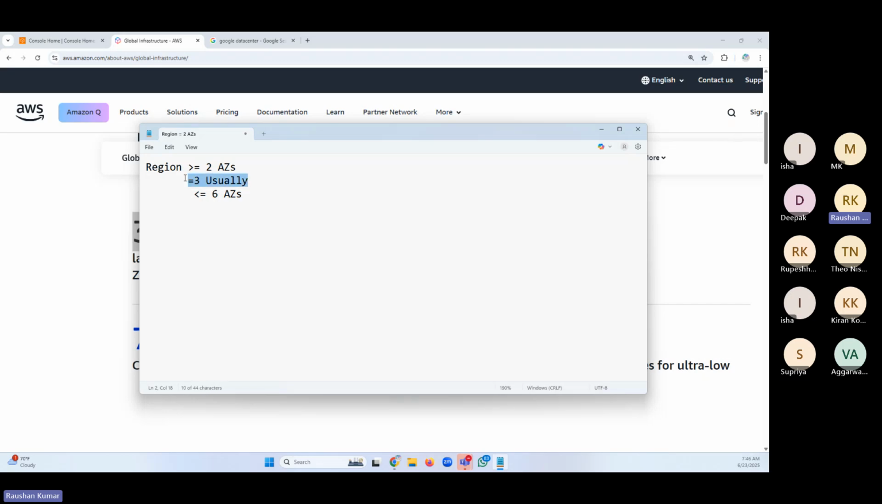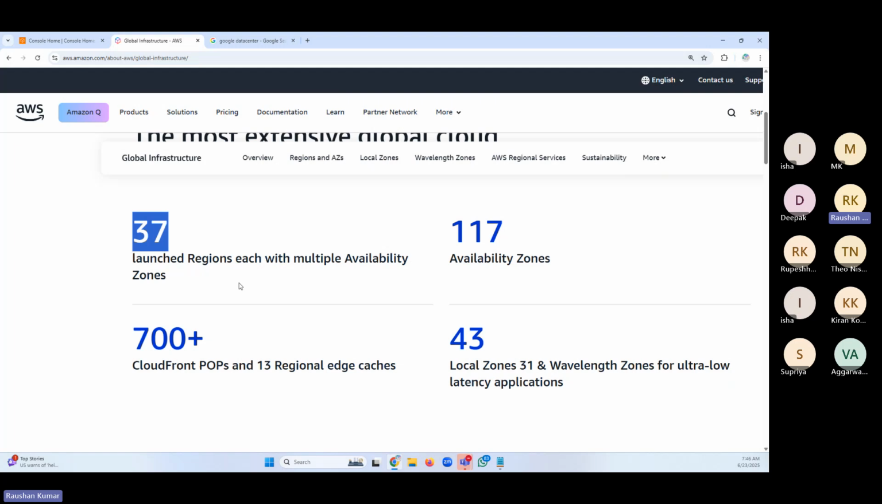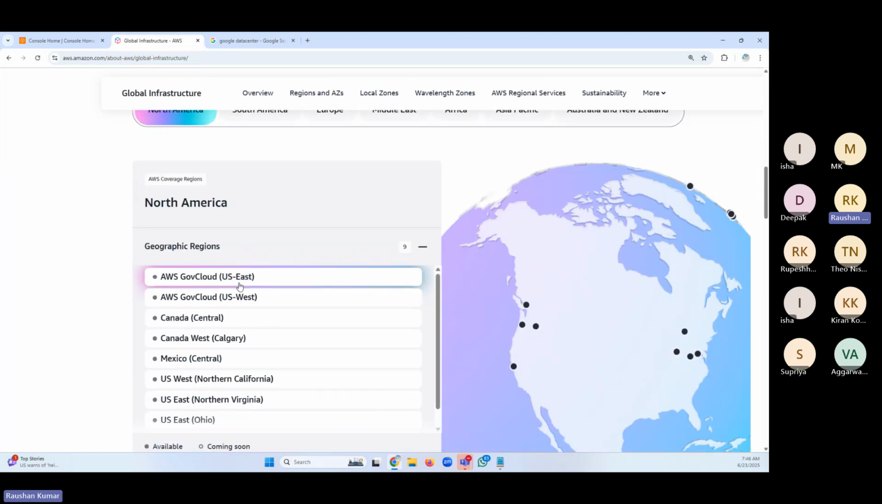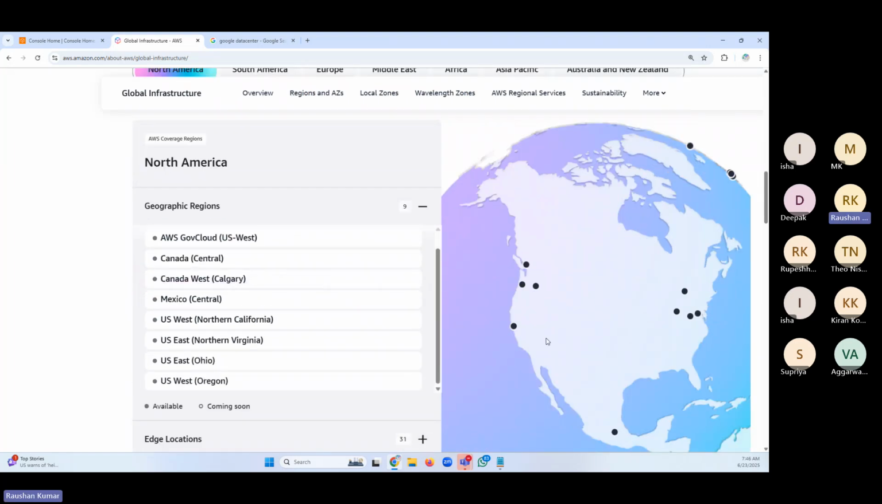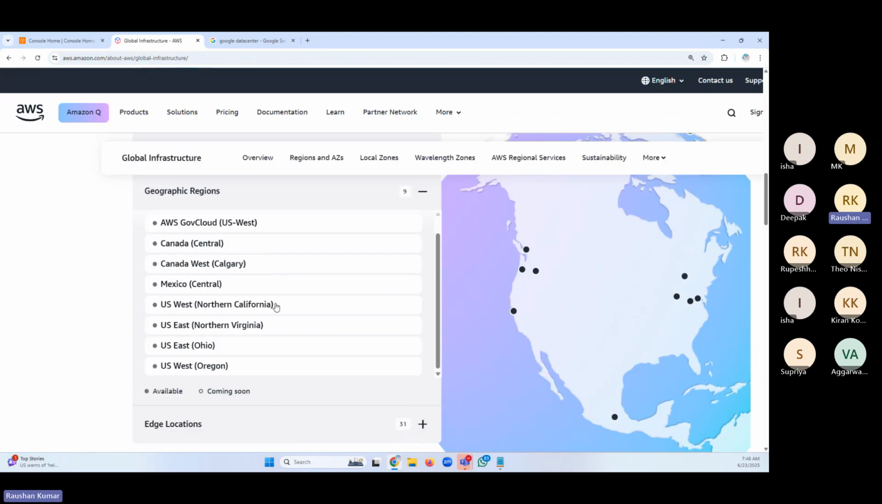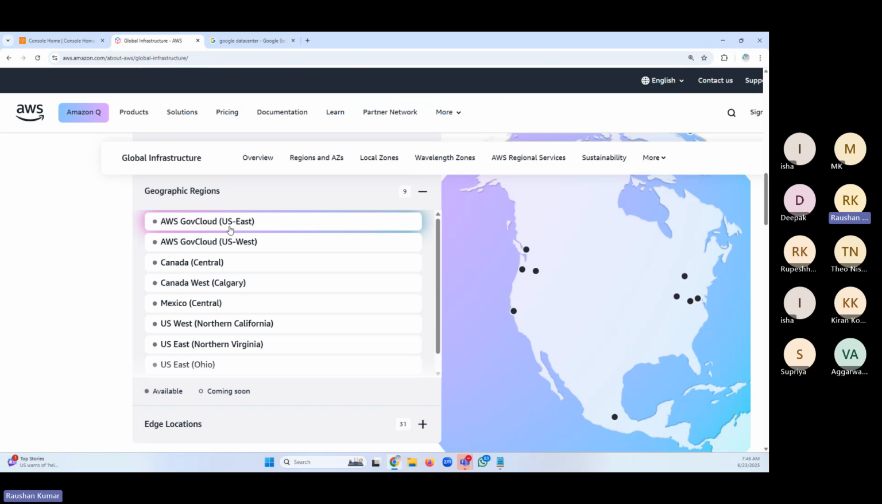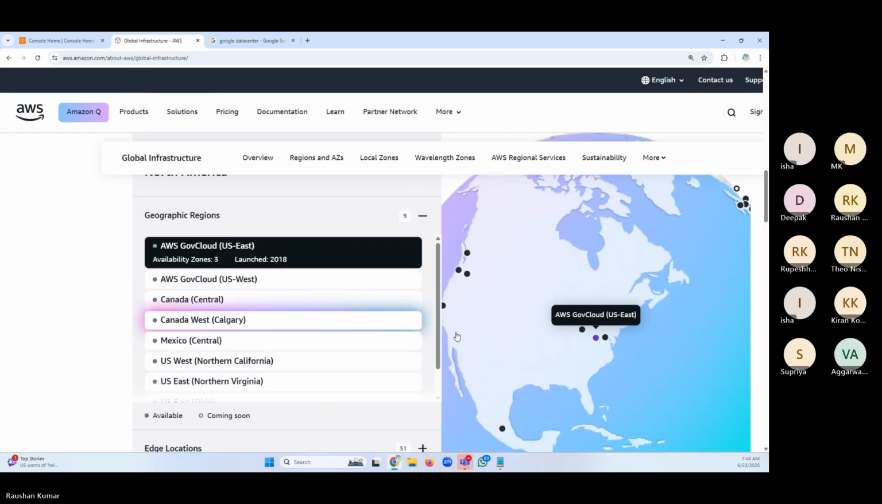In Mumbai and in Hyderabad, there are 3 AZs. You can check this again. You can go to the same link and check how many AZs you have in every region. If you hover your mouse, they are not showing up. Earlier they used to show the count, but they have changed this layout. Here the count is written.